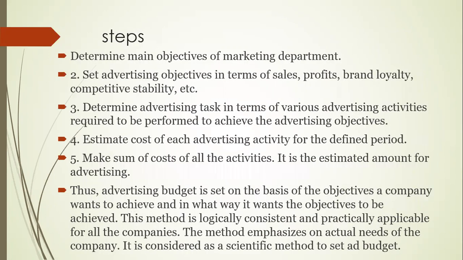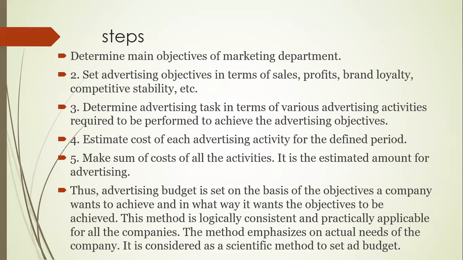Now, what are the steps to be followed in setting the budget? First, determine the main objectives of the marketing department. What objectives are you going to fulfill with this particular advertising? Next, set advertising objectives in terms of sales, profits, brand loyalty, competitive stability. You have to set which objective you are going for, or you can go for multiple objectives. Determine advertising tasks in terms of the various advertising activities required to achieve the advertising objectives. You have to step out these tasks serial-wise. We have to perform them to achieve the objectives which you have mentioned.